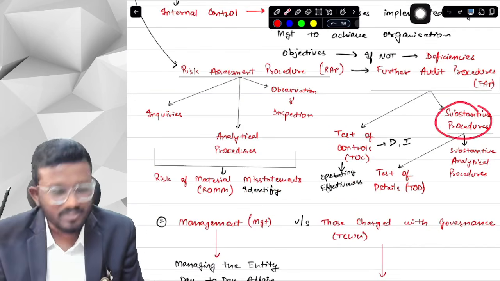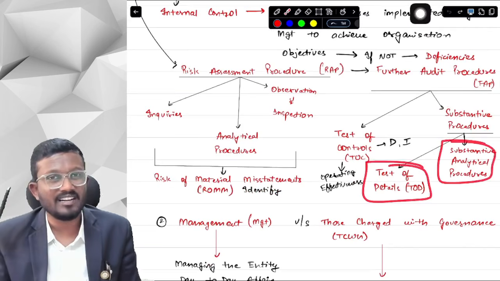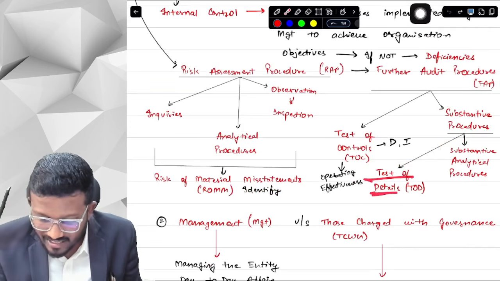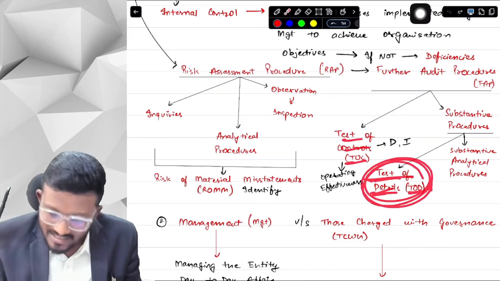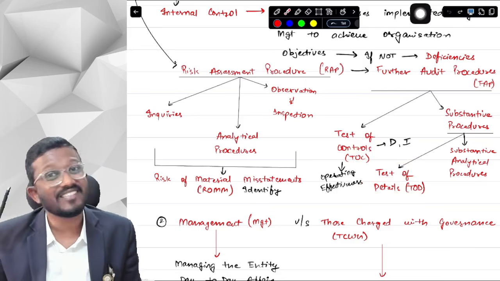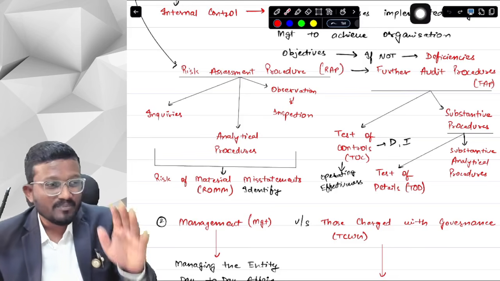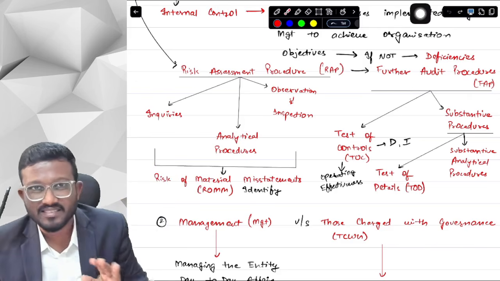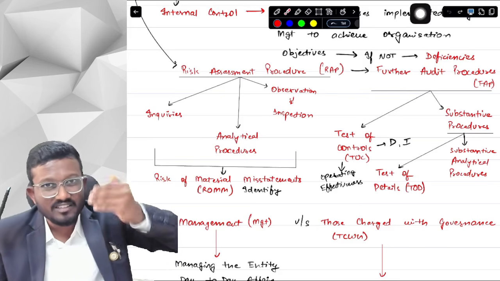Now substantive procedure also has two types. One is test of details and second is substantive analytical procedure. What is test of details? TOC is test of controls, TOD is test of details. Test of details is basically scrutinizing all the ledgers, verifying all the balances, verification of the transactions. Suppose I have sales transactions of 100 rupees, divided into 10 transactions of 10 rupees each.